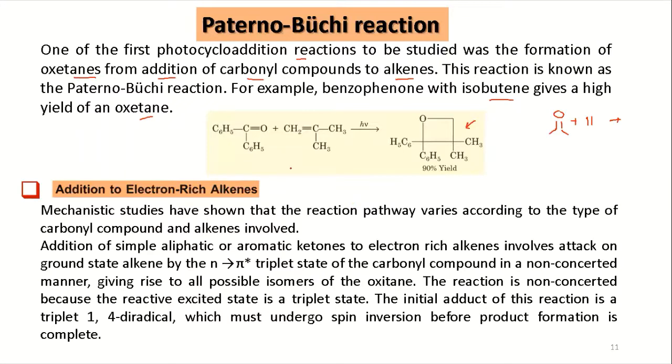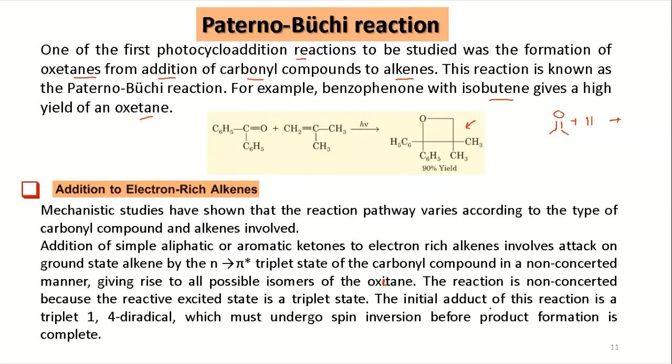Addition of simple aliphatic or aromatic ketones to an electron-rich alkene involves attack on the ground state alkene by the n-π* triplet state of the carbonyl compound in a non-concerted manner, giving rise to all possible isomers of the oxetane. The reaction is non-concerted because the reactive excited state is a triplet state. So if it is a triplet state, you have a non-concerted mechanism.